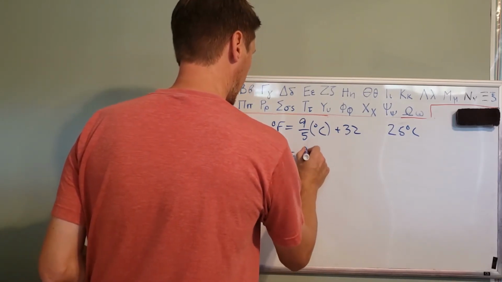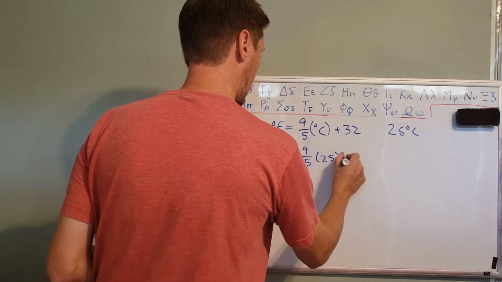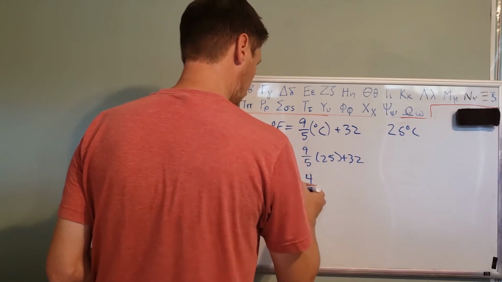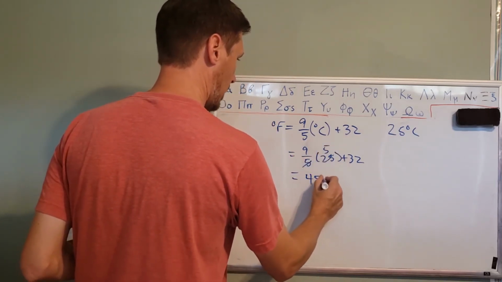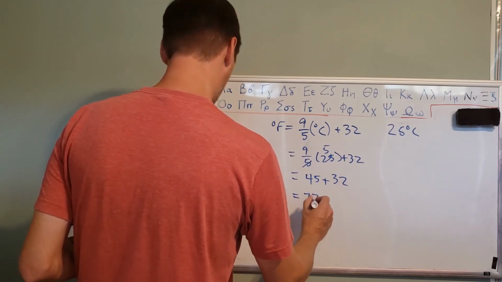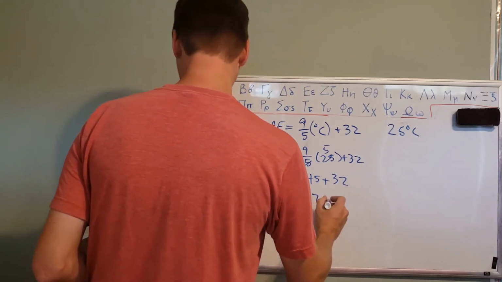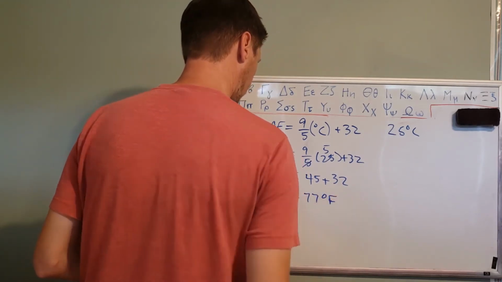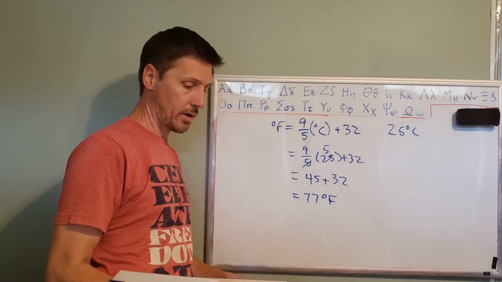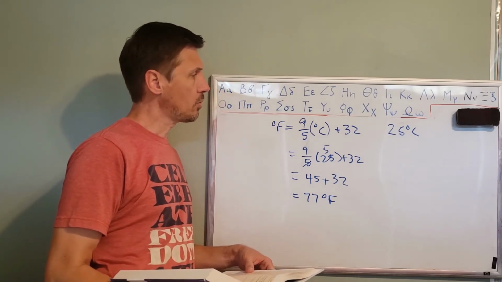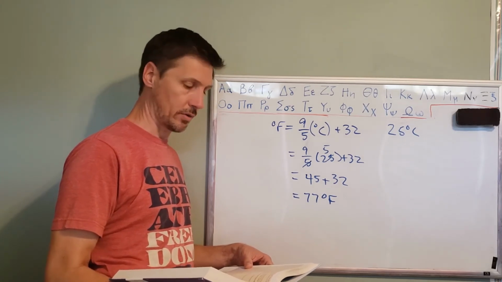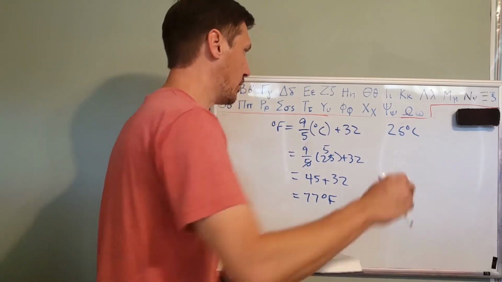So we just basically plug in the 25 here, plus 32, and 9/5 of 25 is 45, since 5 goes into 25 five times. So that's going to be 45 plus 32, and so our final answer here is going to be 77 degrees Fahrenheit. All right. 77 degrees Fahrenheit. Make sure that you always put your unit on there, right? Don't forget your units. That's the simple way that you would solve for degrees Fahrenheit if you were given degrees Celsius.